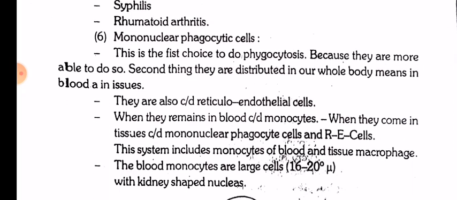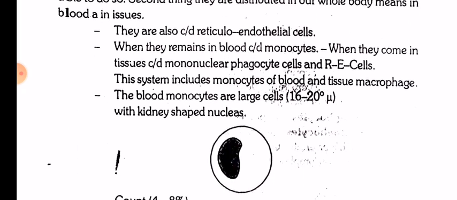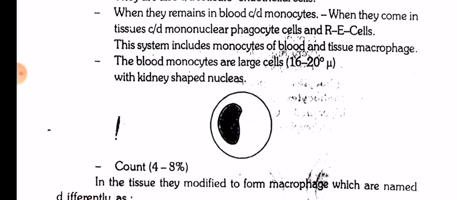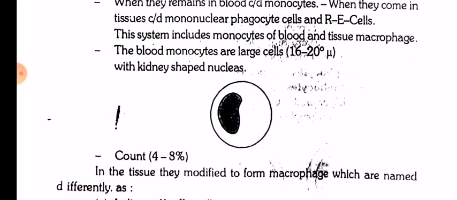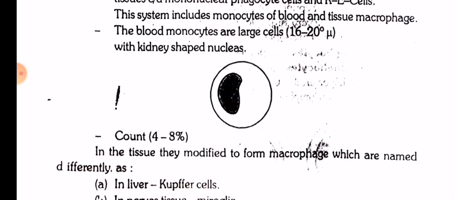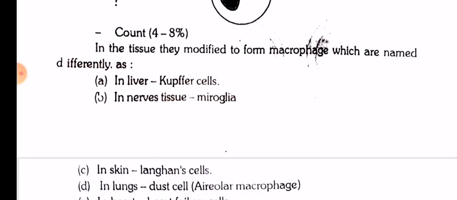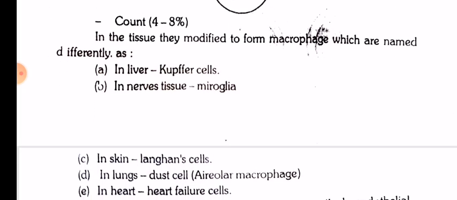Mononuclear phagocytic cells. This is the first choice to do phagocytosis because they are more able to do so. Second, they are distributed in our whole body, in blood as well as in tissue. They are also called reticuloendothelial cells. When they remain in blood, they are called monocytes. When they come into the tissues, they are called mononuclear phagocytic cells or RE cells. The system includes monocytes of blood and tissue macrophages. The blood monocytes are large, 16 to 20 micron, with a kidney-shaped nucleus. Count 4 to 8%.